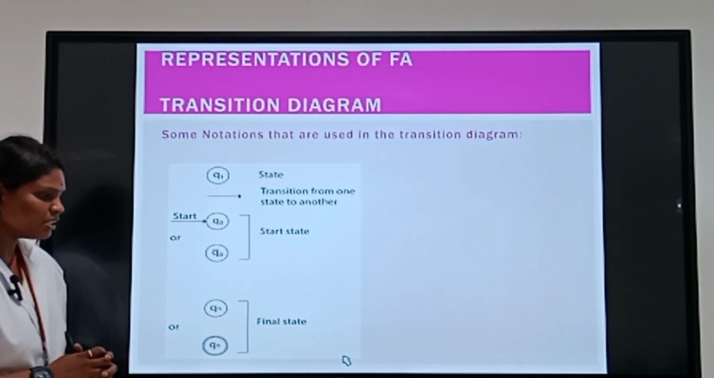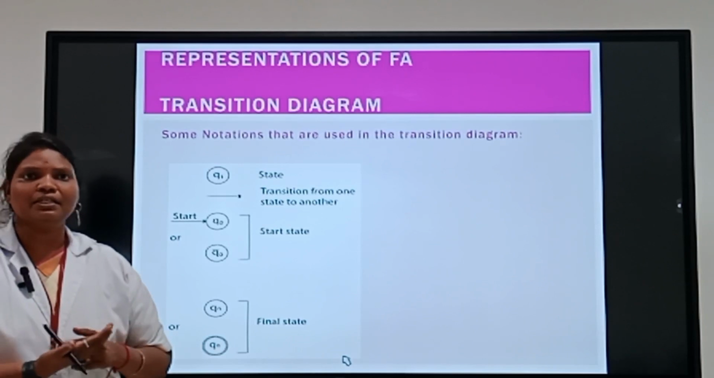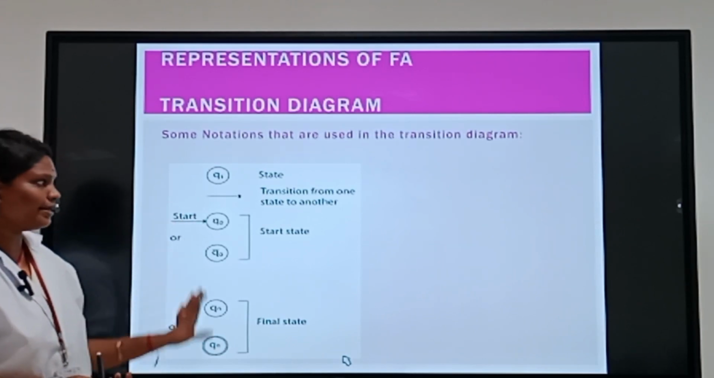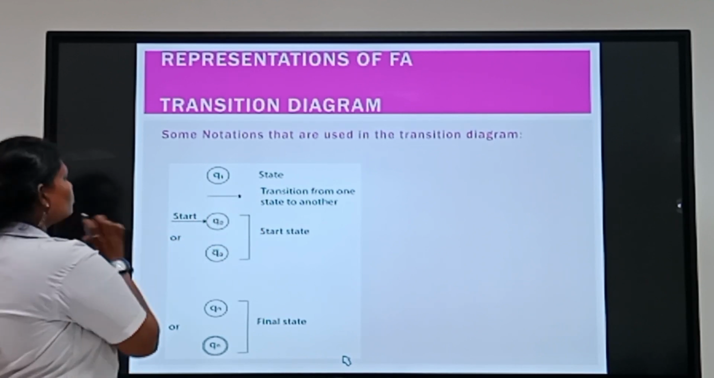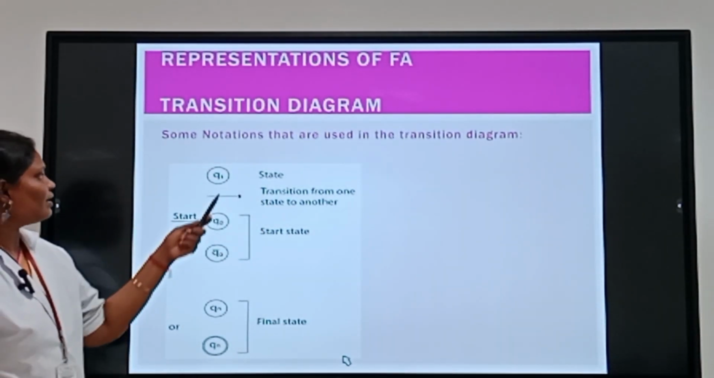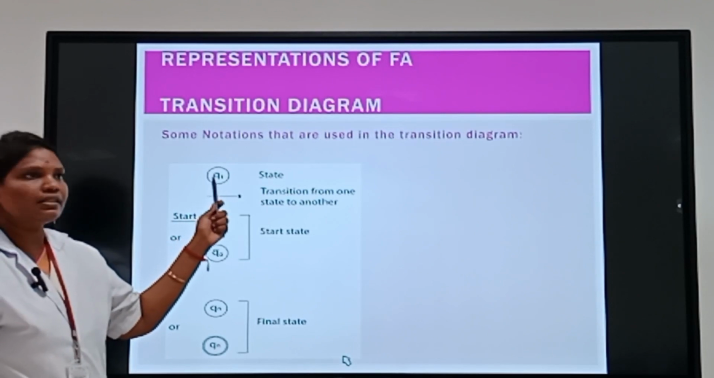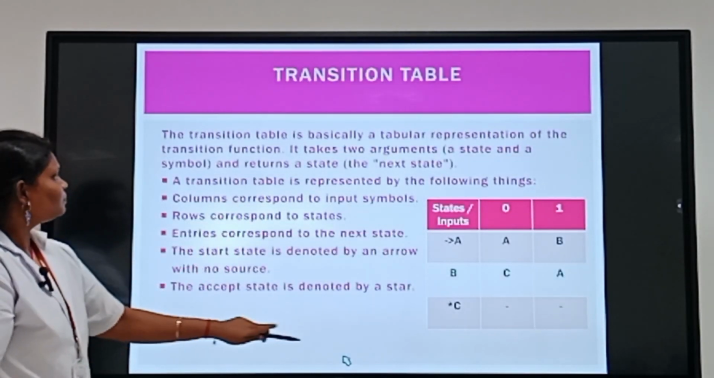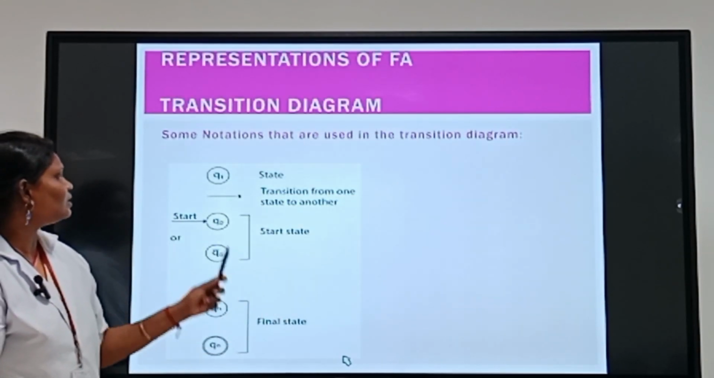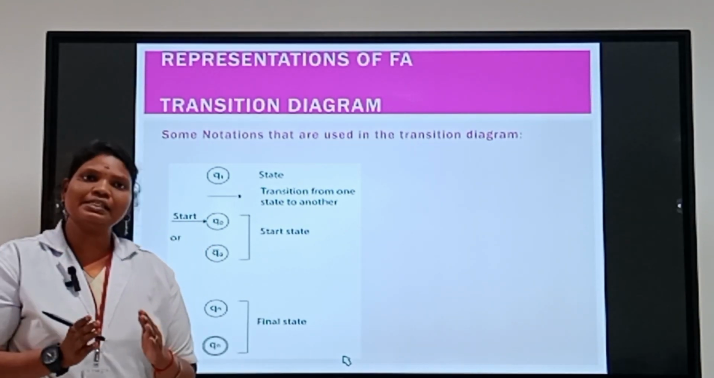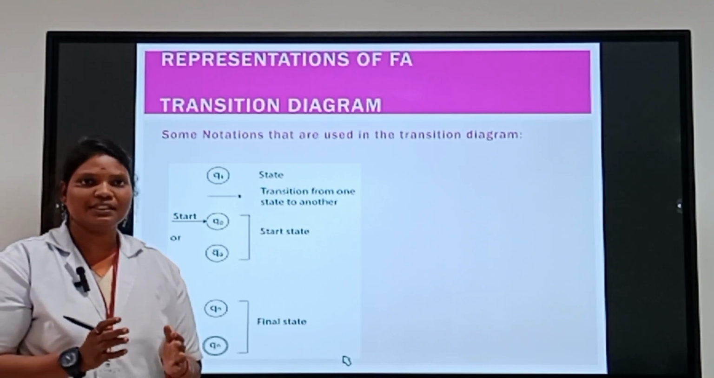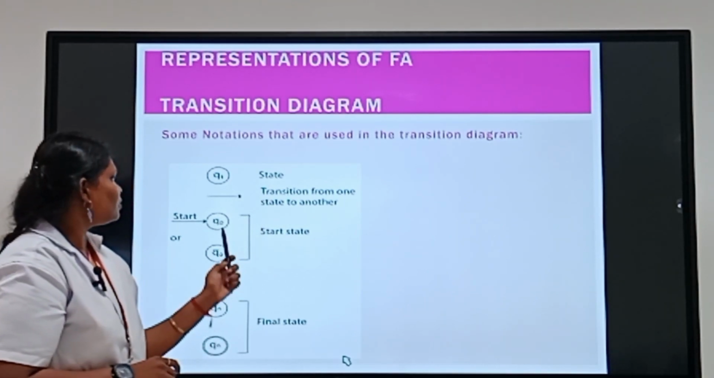So the transition diagram is how we represent a finite automata diagrammatically. This is the basic notation. Here, see Q1, it is a state. Normally if we want to represent a state, we just put one circle, and that circle is a state. Then the next one is the arrow mark. The arrow mark is the transition. When we have to move from one state to another state, we use the transition arrow mark.